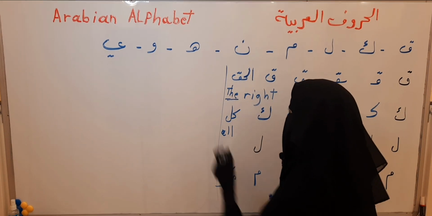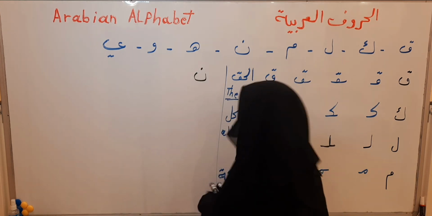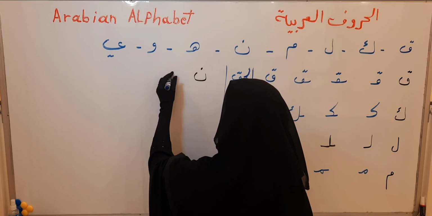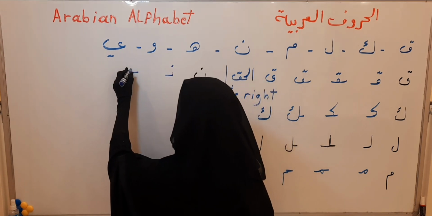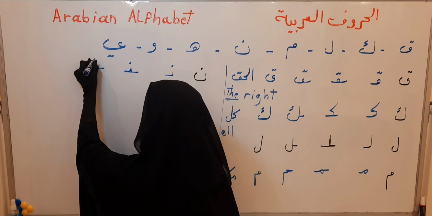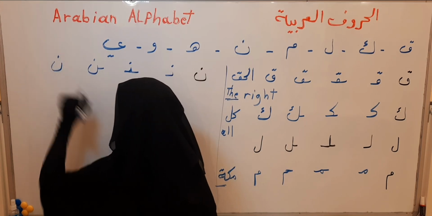Noon. Noon also the same. Noon in the first of the word. Noon in the middle of the word. Noon in the last of the word connectly or separately.